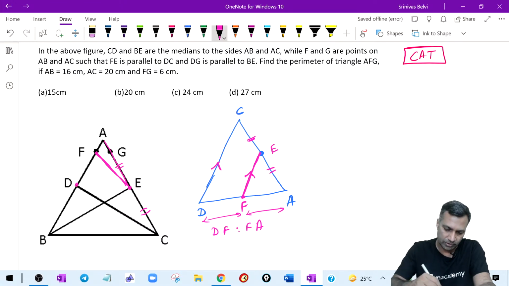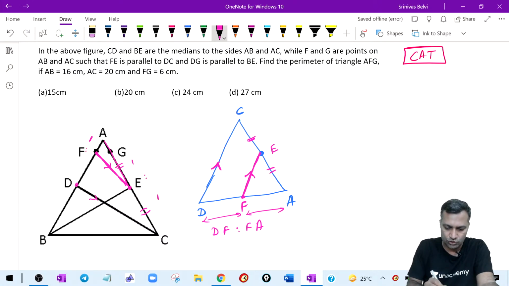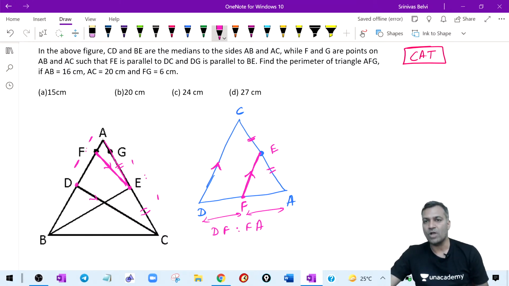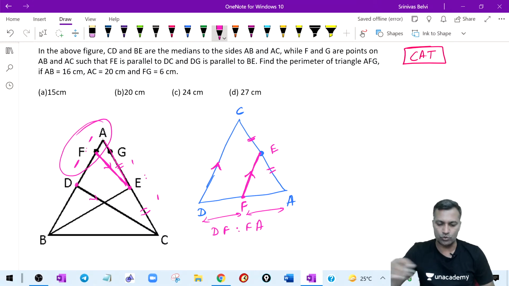E was the midpoint. From E you have drawn a line parallel to CD. CD was here. Here is CD. I have drawn a line parallel. Therefore you say that if this ratio given to me was 1 is to 1, then this particular ratio is also 1 is to 1. Clear, my friends? Are you able to visualize this 1 is to 1 here?